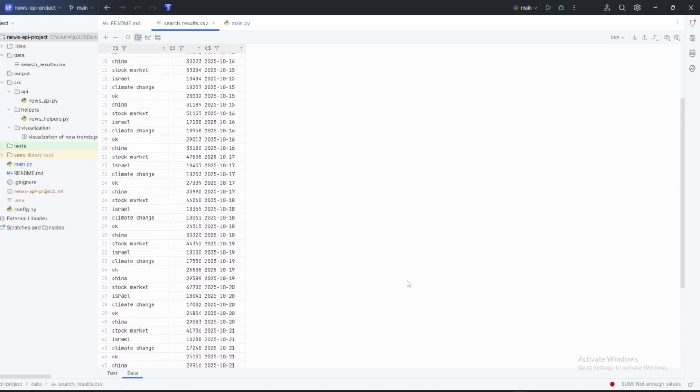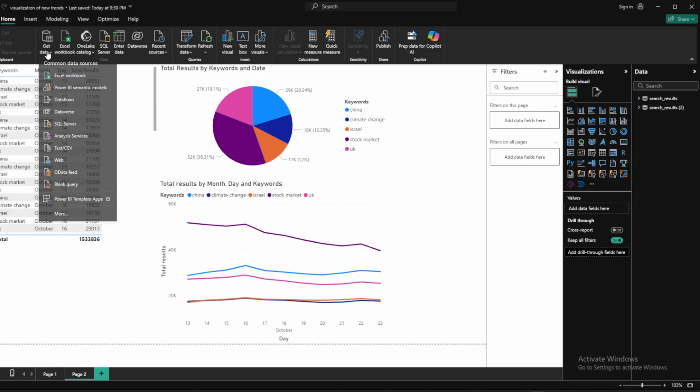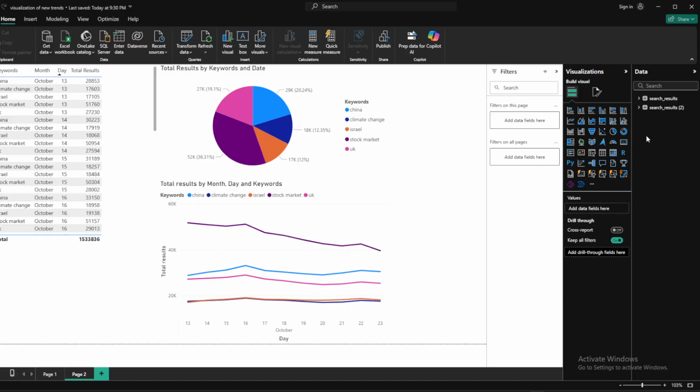And then finally, I've shown off the data gathering, how I did the API calls and all that stuff. But let's talk about the visualization. Okay, this was actually much simpler, very easy, very straightforward. Basically, I would just do get data. It would get the data. I would pick the file that I was using. The file that I was using is called search results. This one's called search results 2 because I had two different ones for two different things. It's fine.